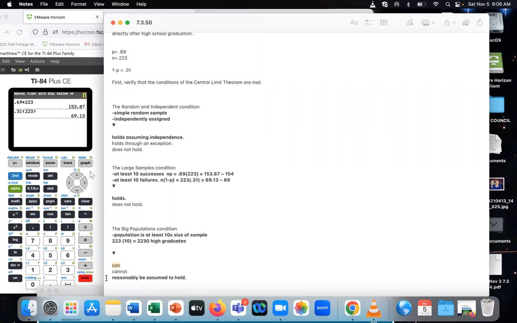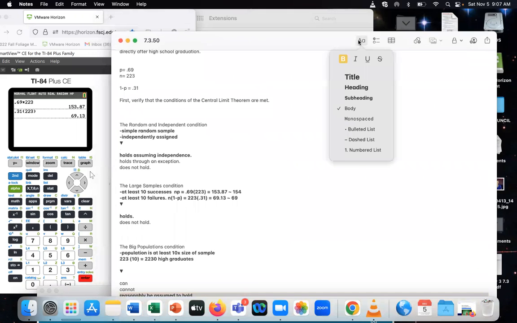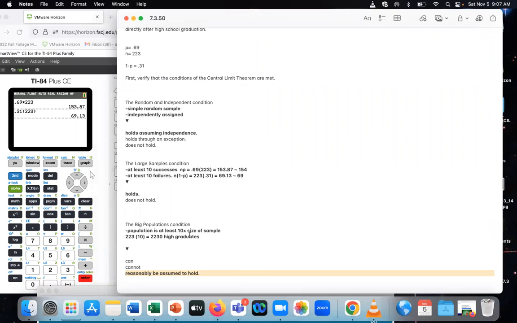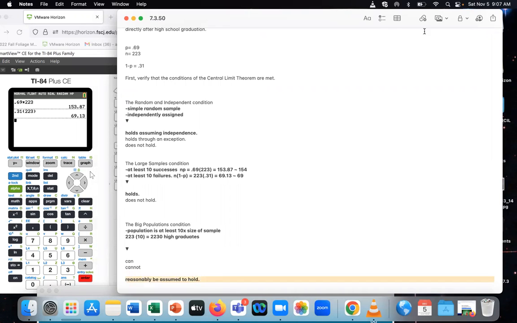So I paused this for a moment because I was a little confused. I was like, wait, what is this looking like? So I mean, what we put is right. It can be held, but "can" is the word I need to highlight. I apologize. I was like, wait, "reasonably be assumed to hold" was not part of the drop down. That's the second part of the sentence.